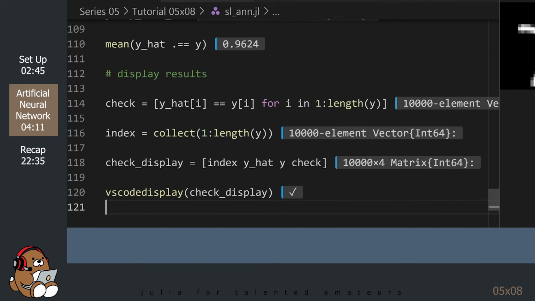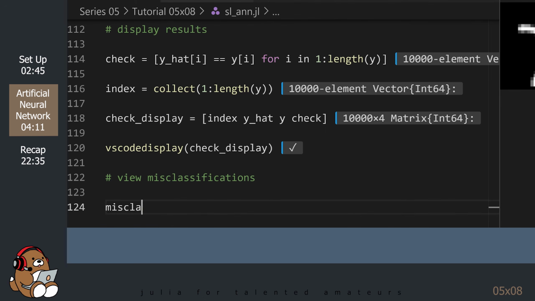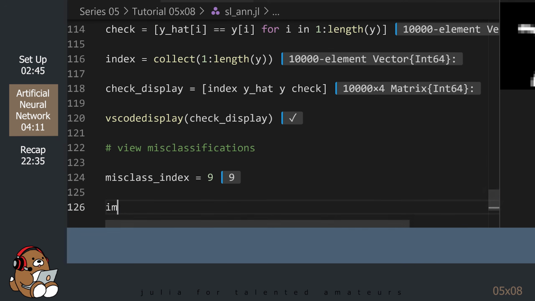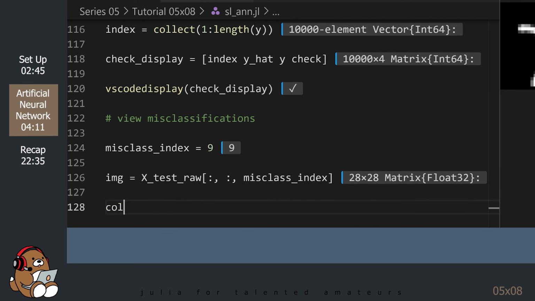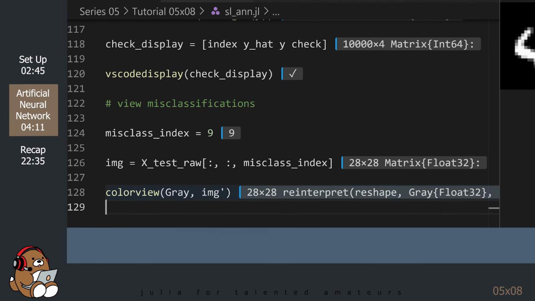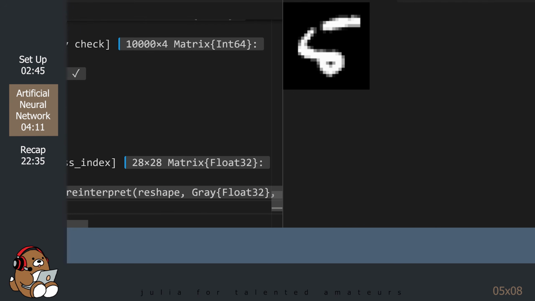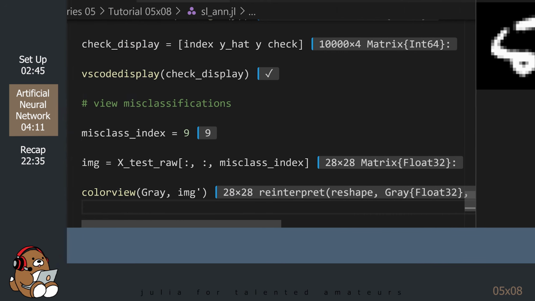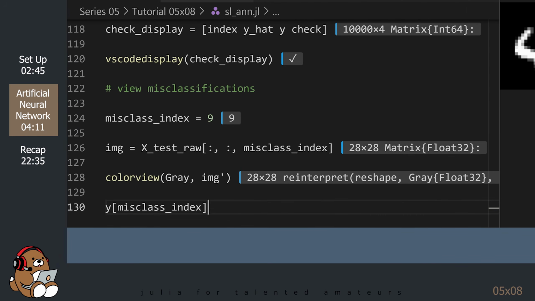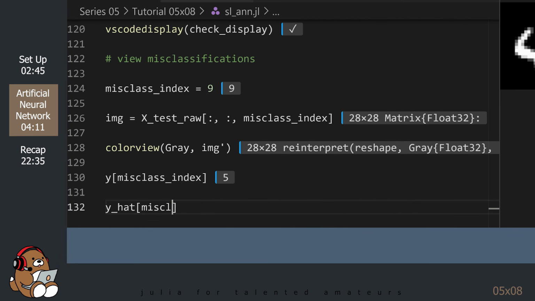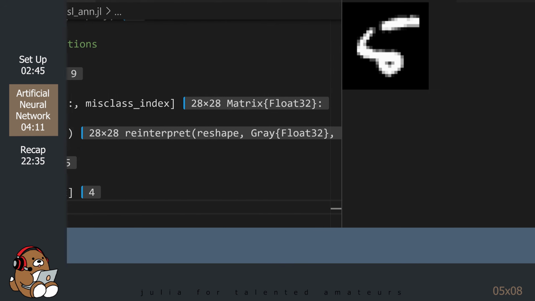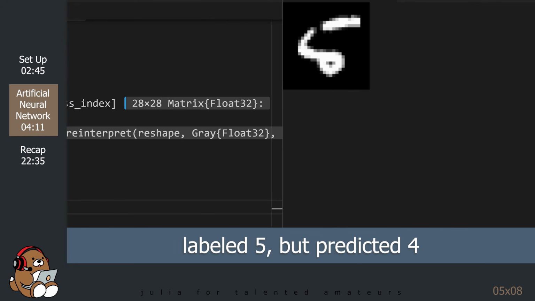Let's take a look at the first misclassification, which has an index number of 9. So, I don't know about you, but I cannot read this handwriting. I mean, what is that? It's labeled as a 5, but does that look like a 5 to you?